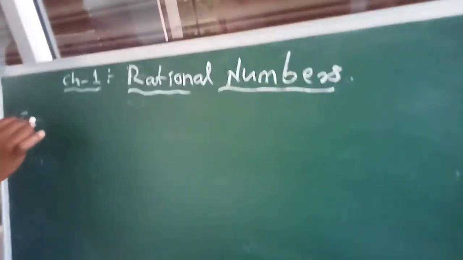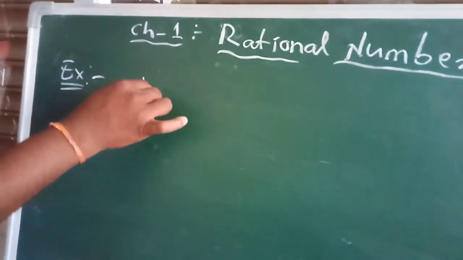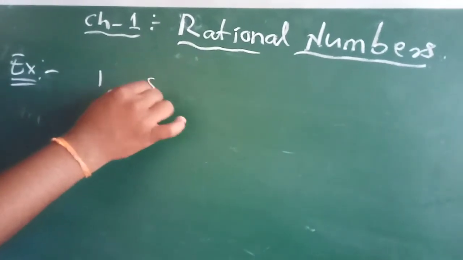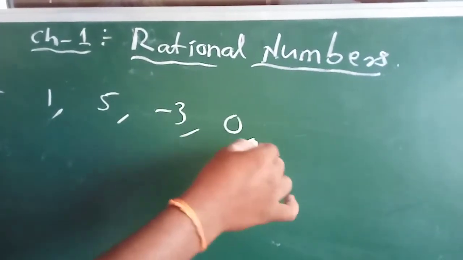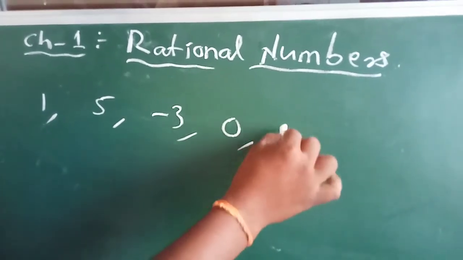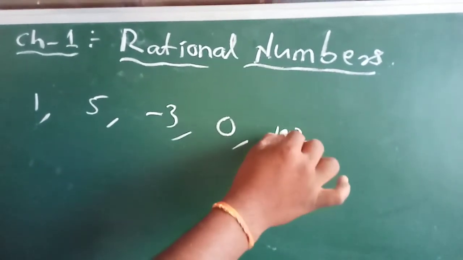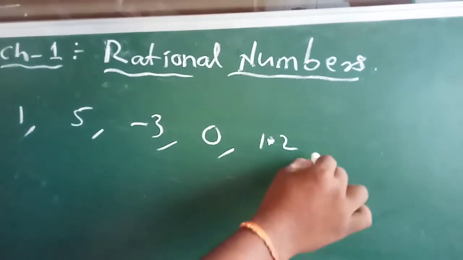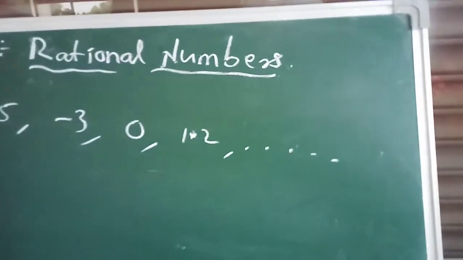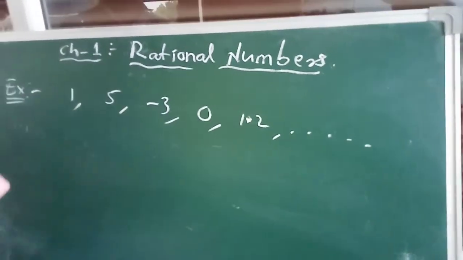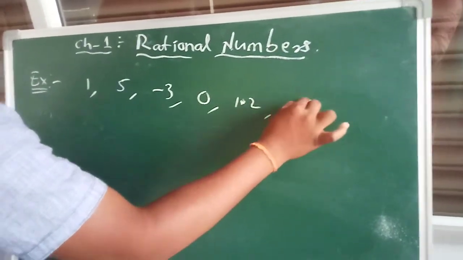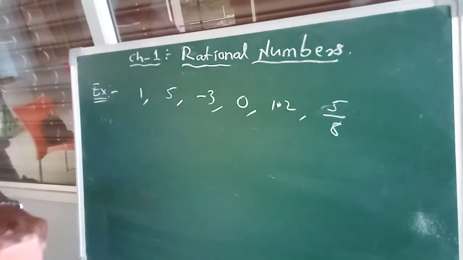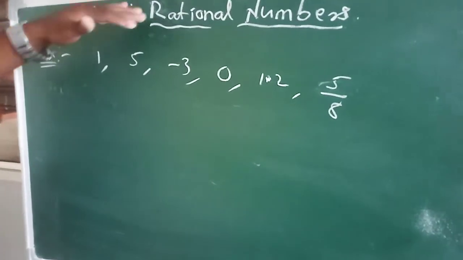Examples: 1, 5, -3, 0, 1.2, and so on, 5 by 8. So these are the examples of rational numbers.